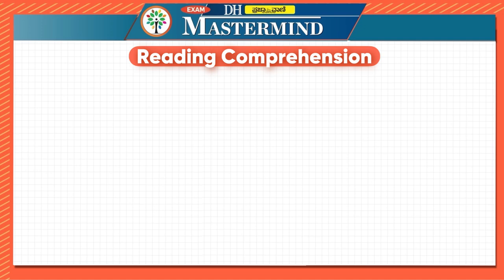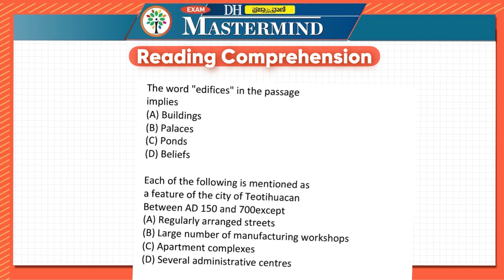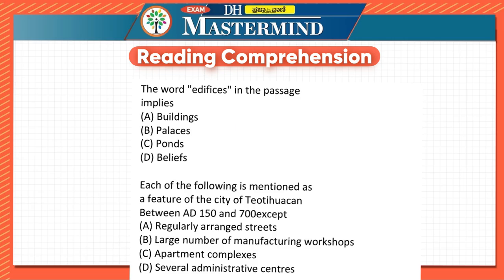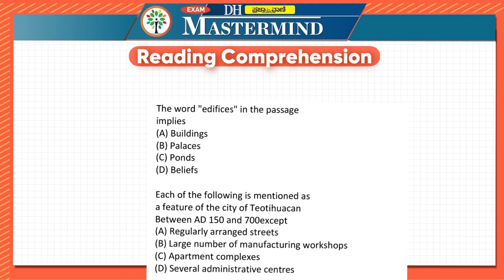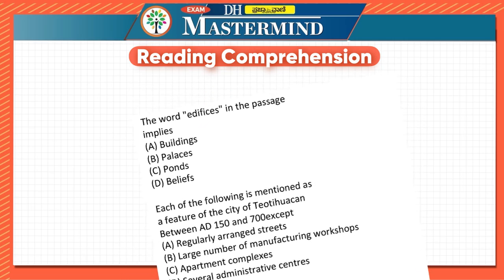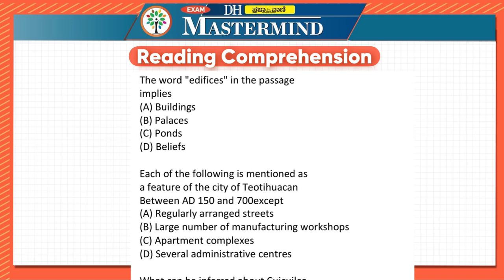So let us look at the questions first so that we understand the keywords beforehand. The first one is: the word edifices in the passage implies. They are asking what edifices will mean in the passage. Let us look at it in a little more detail, and we'll try to understand it then and there.